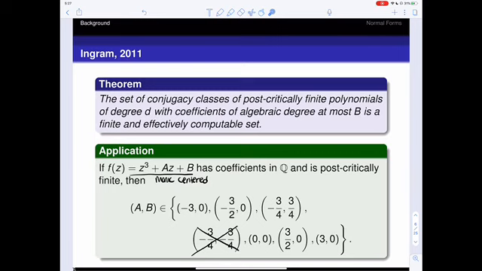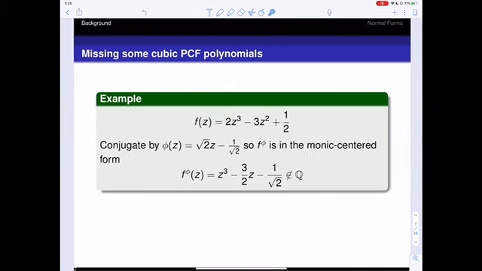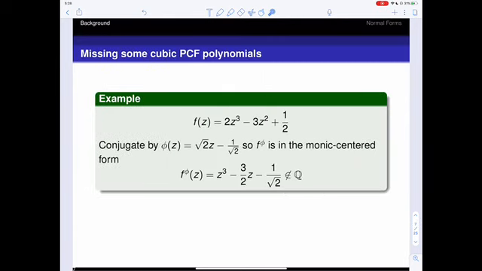So now we might ask the question, well, are these all of the cubic post-critically finite polynomials with rational coefficients? Let's look at an example. We're going to return to that example that we used before of a post-critically finite map, 2z cubed minus 3z squared plus 1/2.